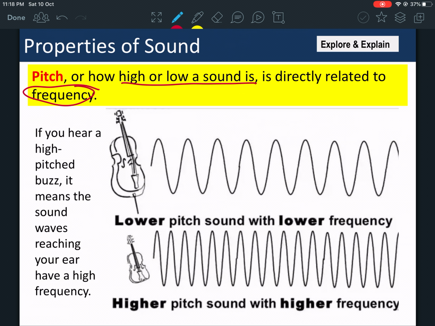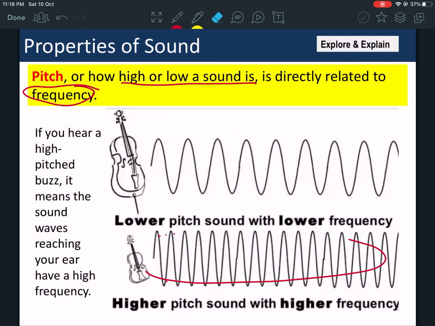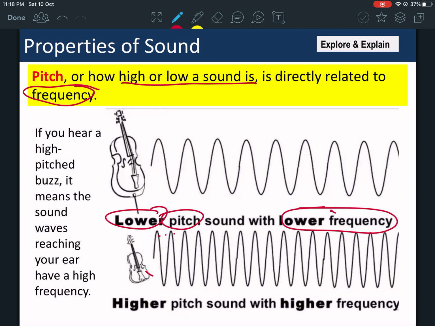If you notice here, the frequency is lower than here. This is a high frequency. So this wave down here has a higher frequency. This wave has a lower frequency. If the wave has a lower frequency, then it has a lower pitch. Higher frequency, higher pitch.